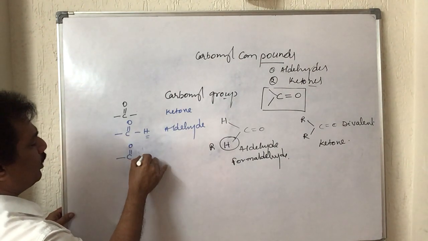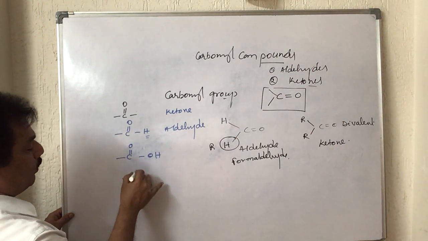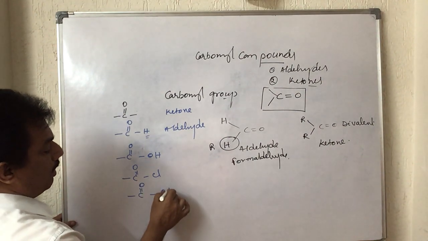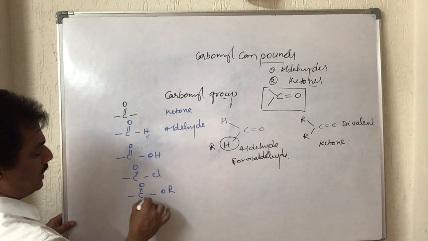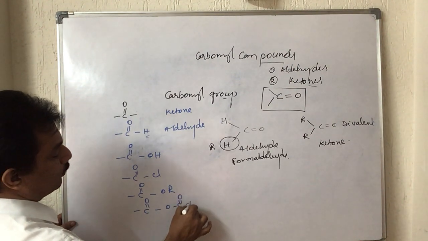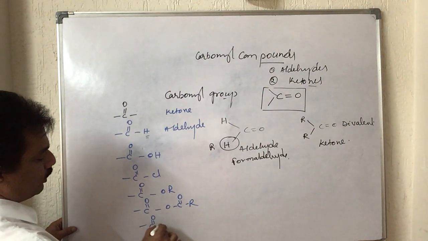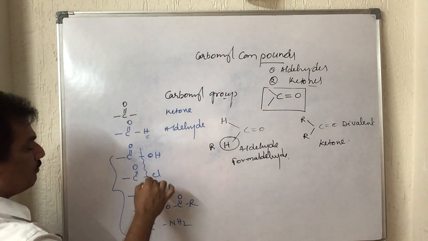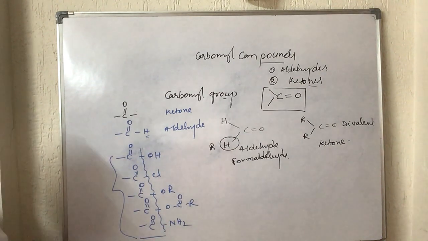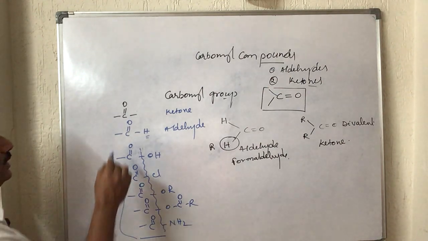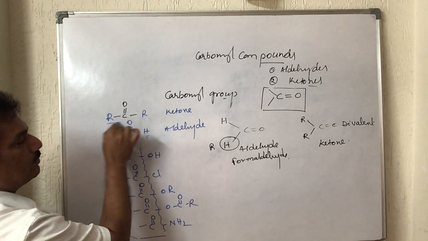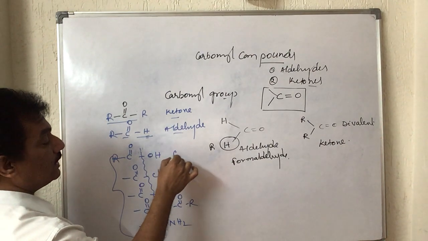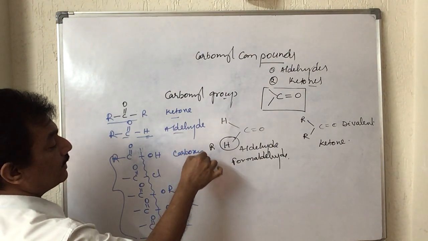This CO, when it is bonded with OH, or when this CO is bonded with halogens, or this CO is bonded with alkoxy groups, or this CO is bonded with OCOR carboxylate groups, or this CO is bonded with NH2, like this. If you observe, in all these cases also we can find the presence of the carbonyl group. And when it is RR, this is nothing but ketone. When it is RCOH, aldehyde. When it is RCOOH, it is carboxylic acid, you remember.